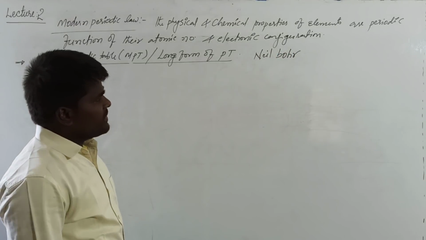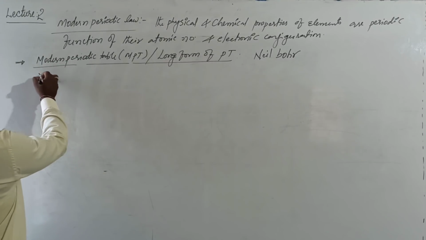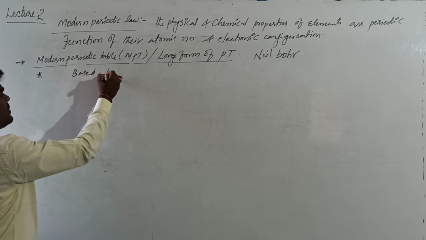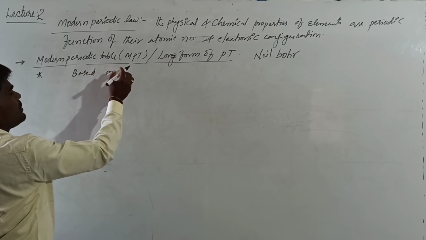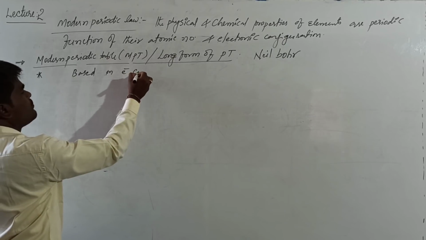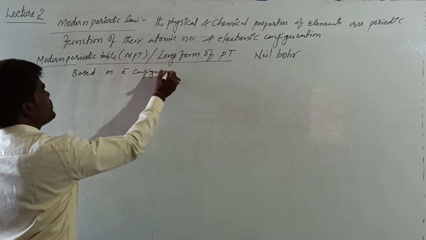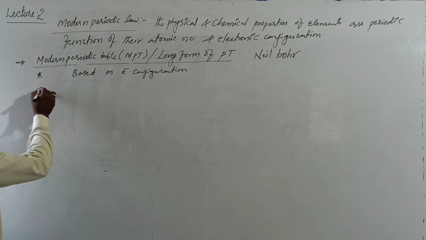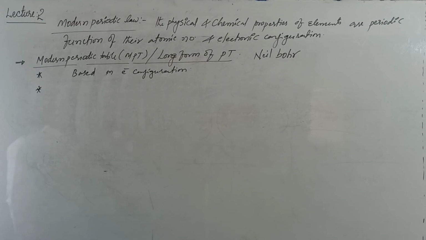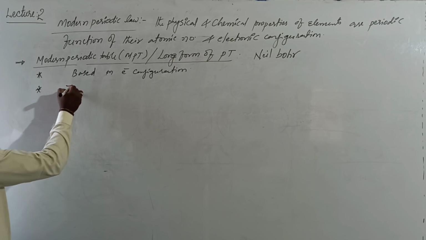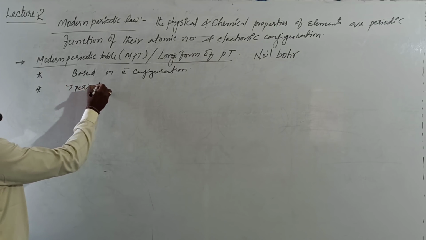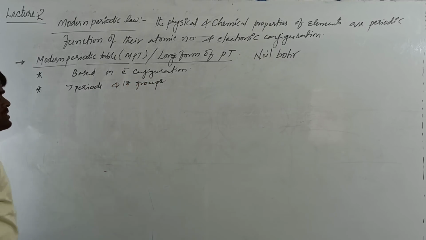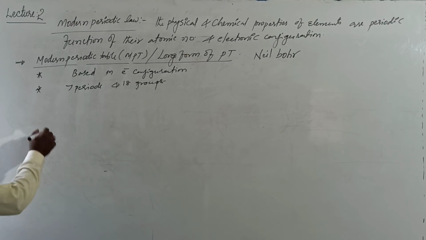It was constructed based on electronic configuration. In the long form of periodic table, there are 7 periods and 18 groups.